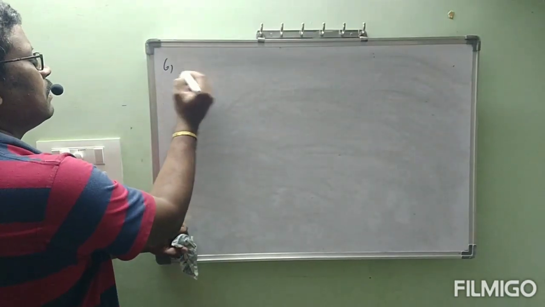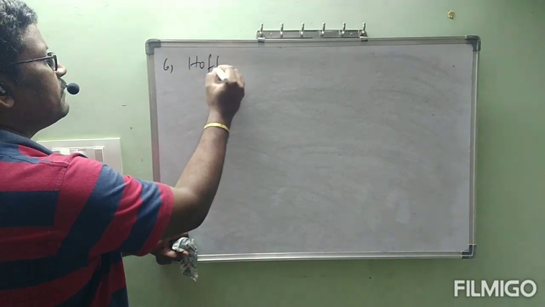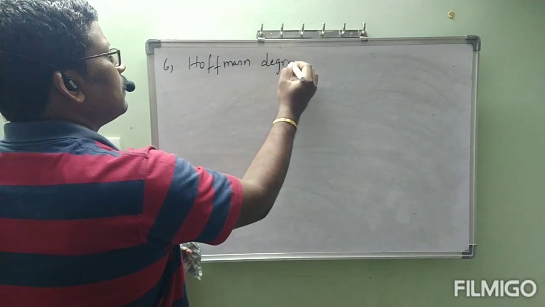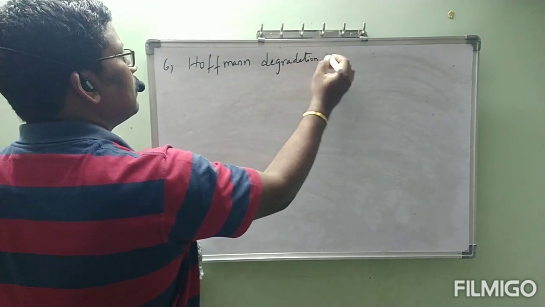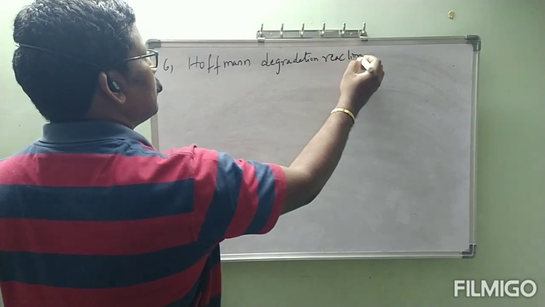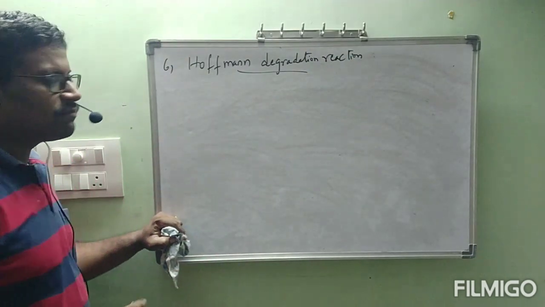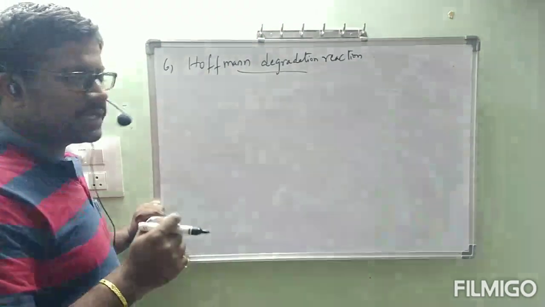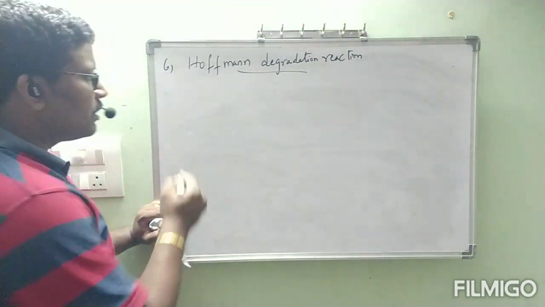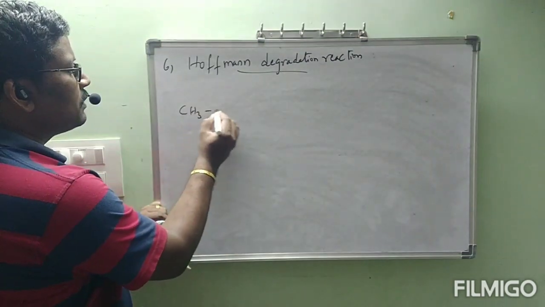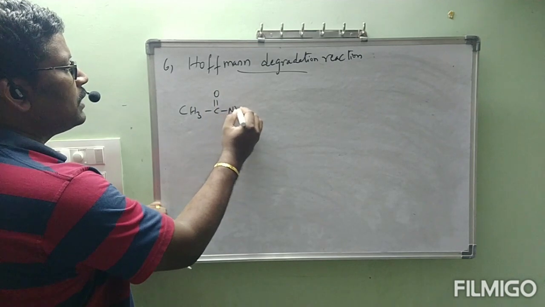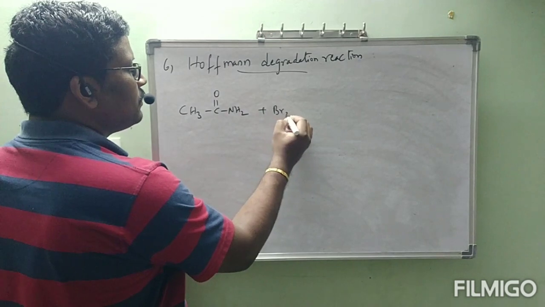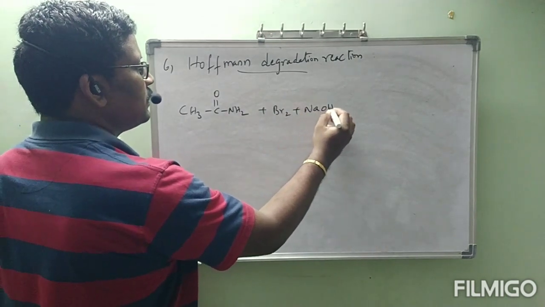Next, 6th one, named reaction. Even previous one also named reaction only. Hoffman degradation reaction. Okay, now what is going to be taken? This named reaction is very important in conversions also. Let us consider one example, amide, CH3CONH2. The CH3CONH2 is going to react with Br2 in presence of NaOH.